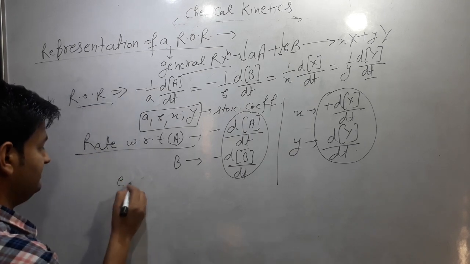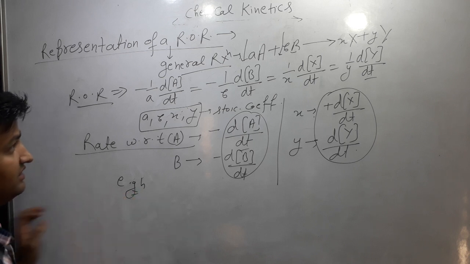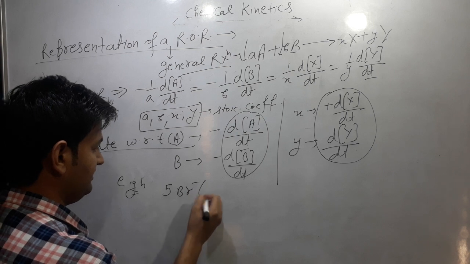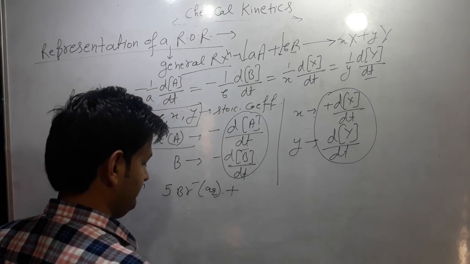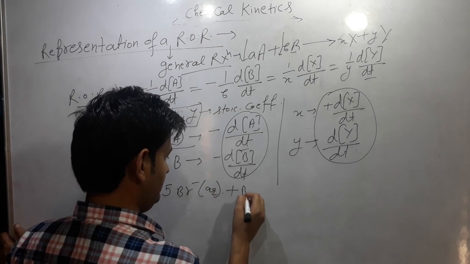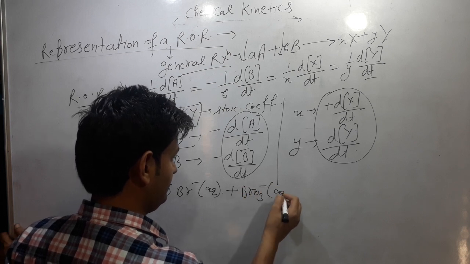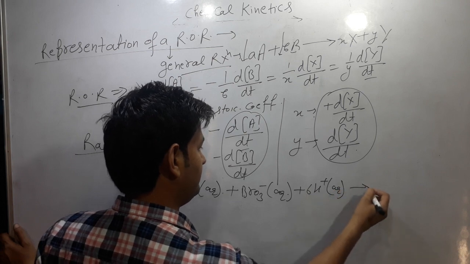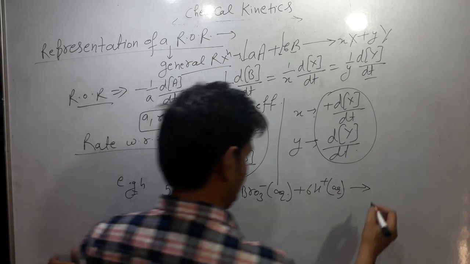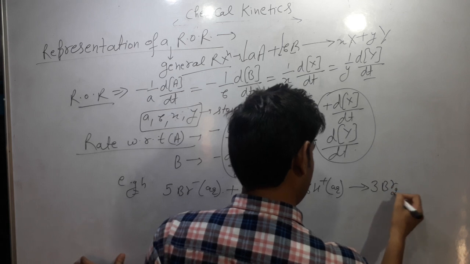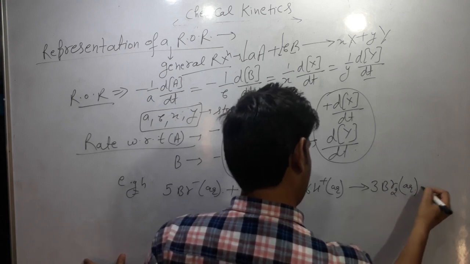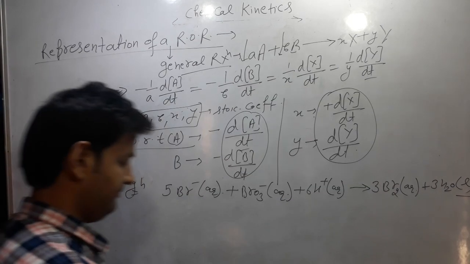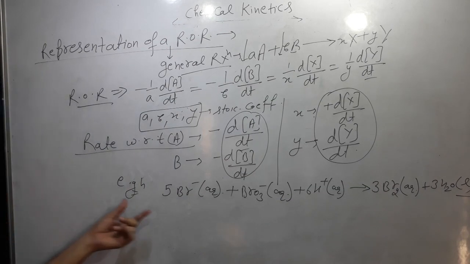Now we consider a specific example. You can write the rate of reaction for it, that is 5Br minus in aqueous form plus BrO3 minus in aqueous form plus 6H plus aqueous. It is converted into 3Br2 in aqueous form plus 3H2O, that is liquid. We can write the rate of reaction for it.